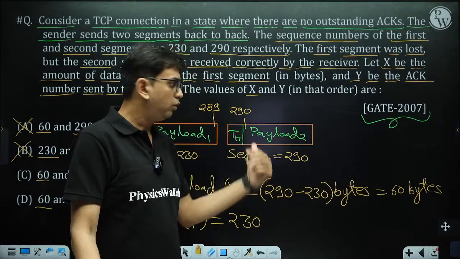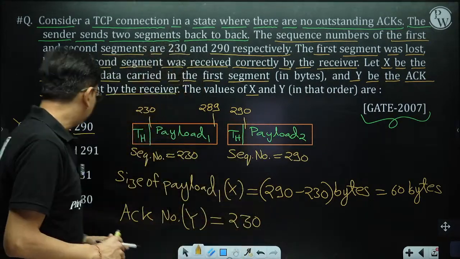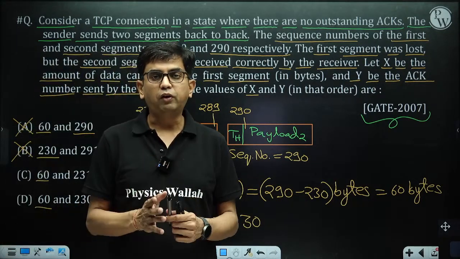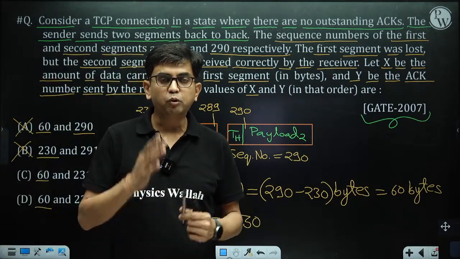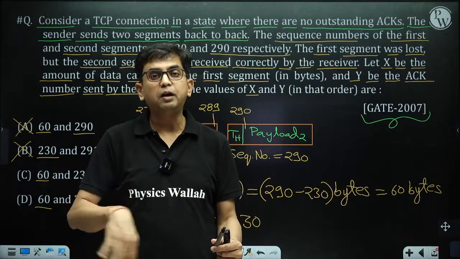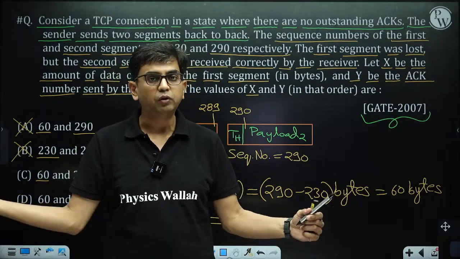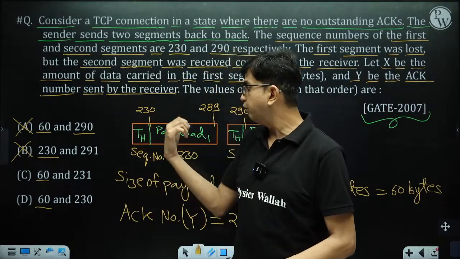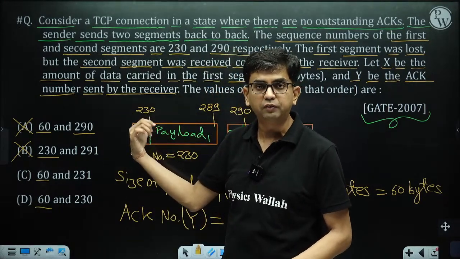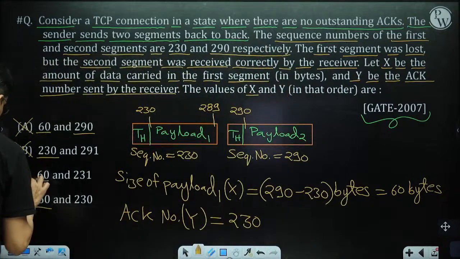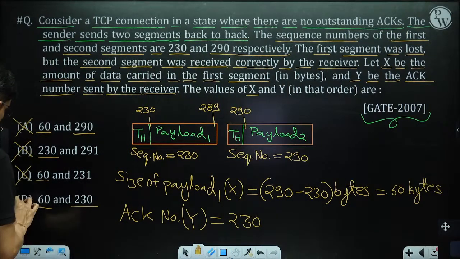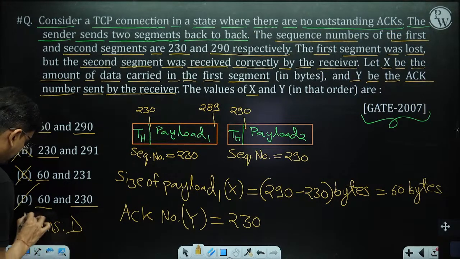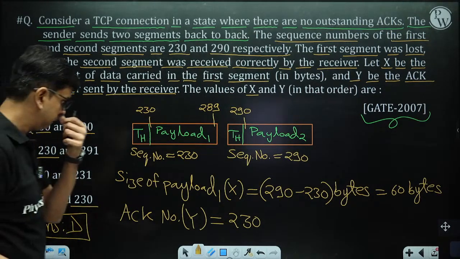So acknowledgement number 290 is wrong. Similarly, 231 would mean I am looking for byte 231 and have received everything till byte 230, but no, everything till byte 229 is received and the receiver is looking for byte 230. So that is wrong. 60 and 230: the correct answer of this question is D.